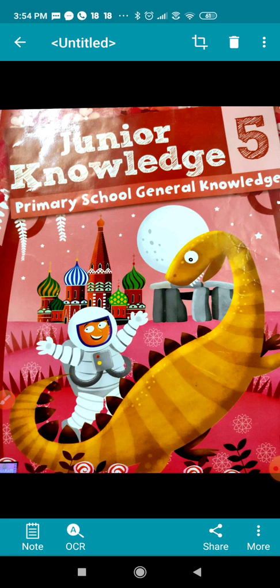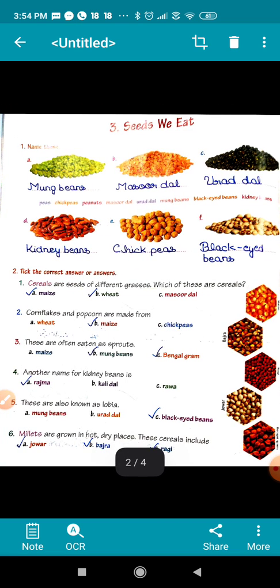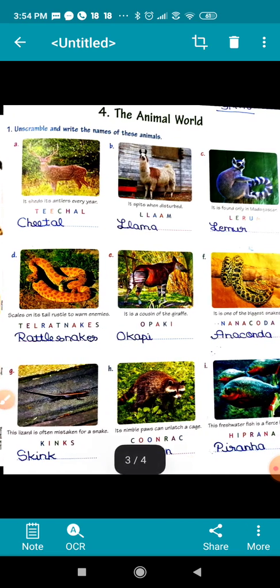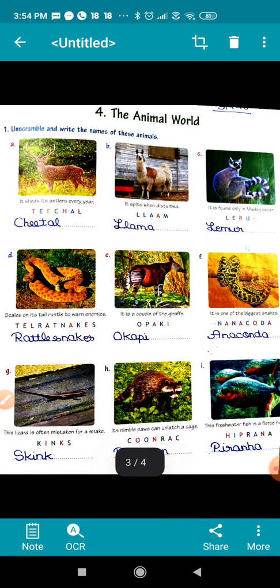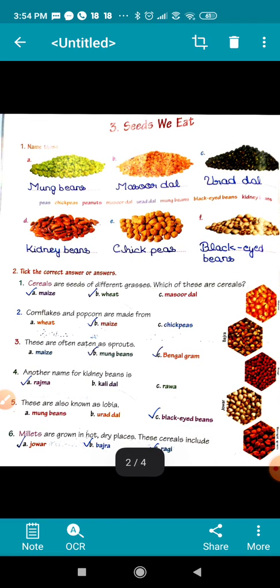Children, today I am going to take two lessons from your GK book. That is Seeds We Eat, and the second one is The Animal World. So let us start from the chapter.